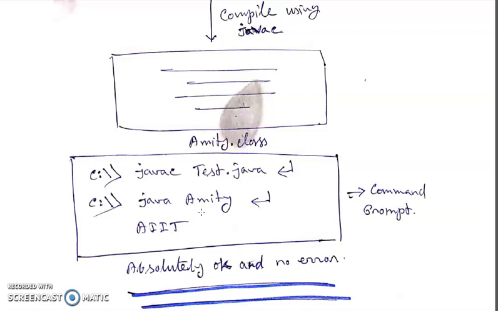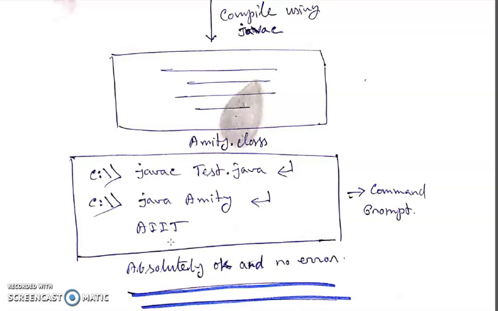So javac test.java, then press enter, then you have to write java, and it will run the amity.class file. Here you have to write the name of the class where the main method is written, because execution always starts from the main method. So here you have to write java amity and then press enter, then the output will be given: AIT. So it's a very important concept.